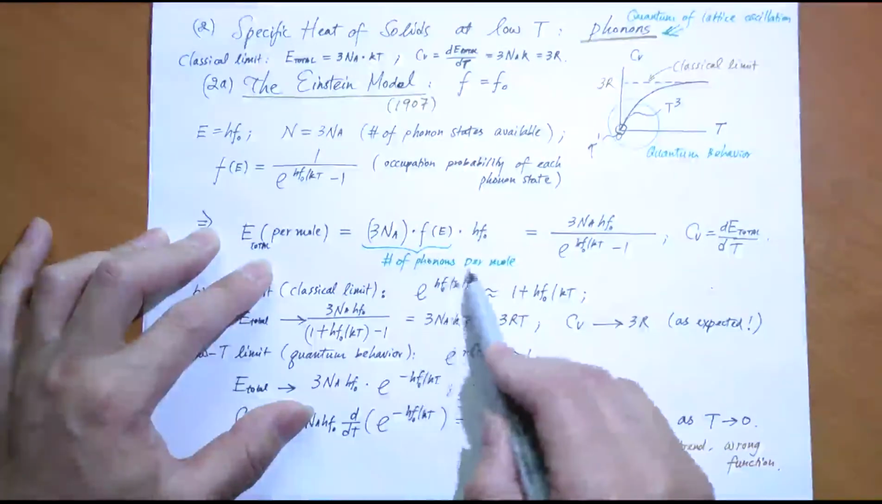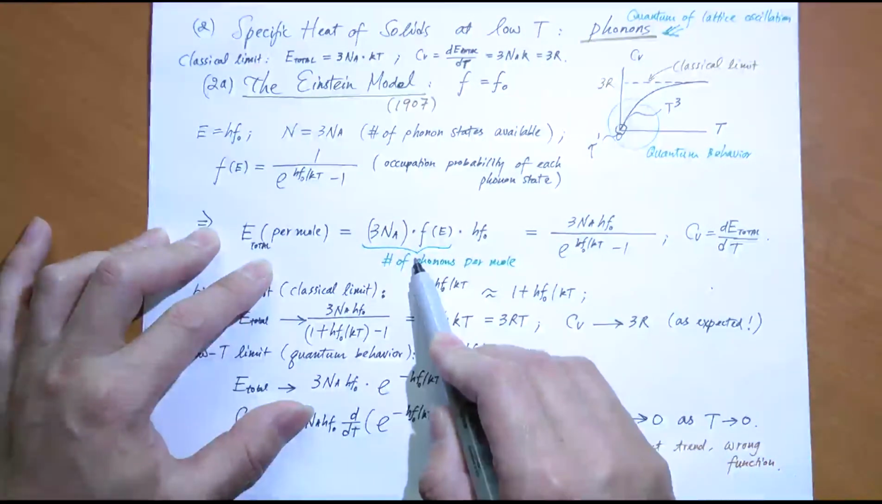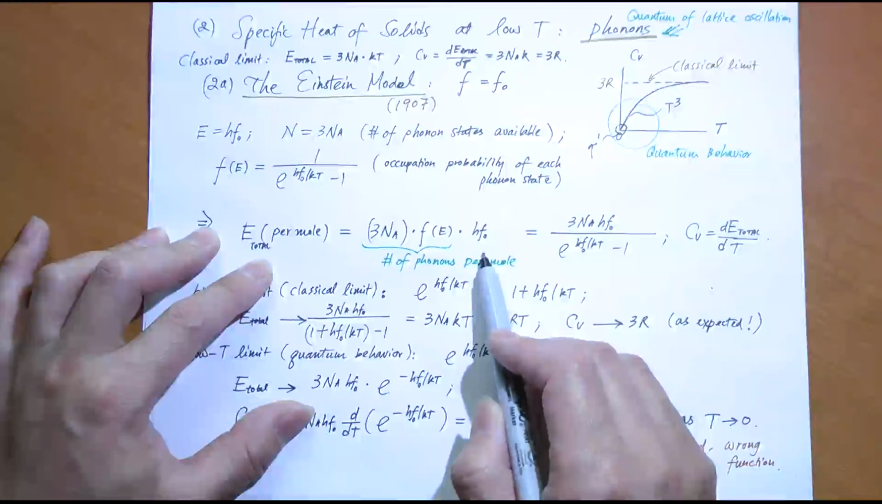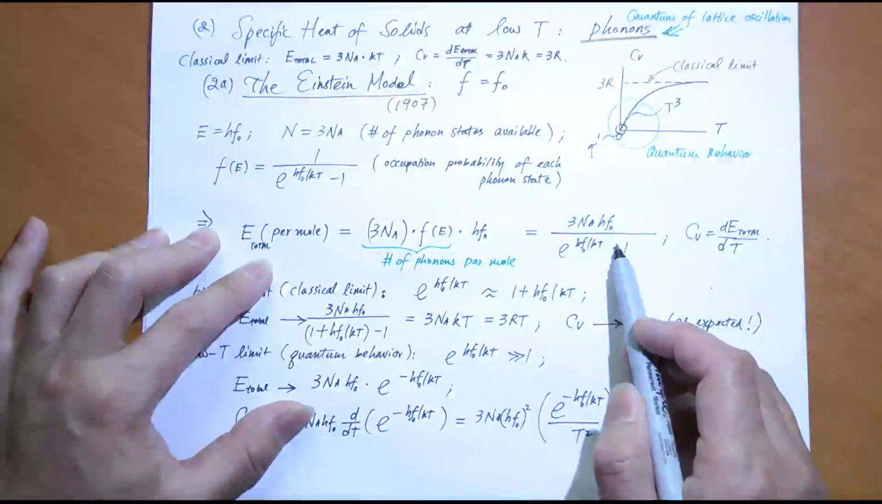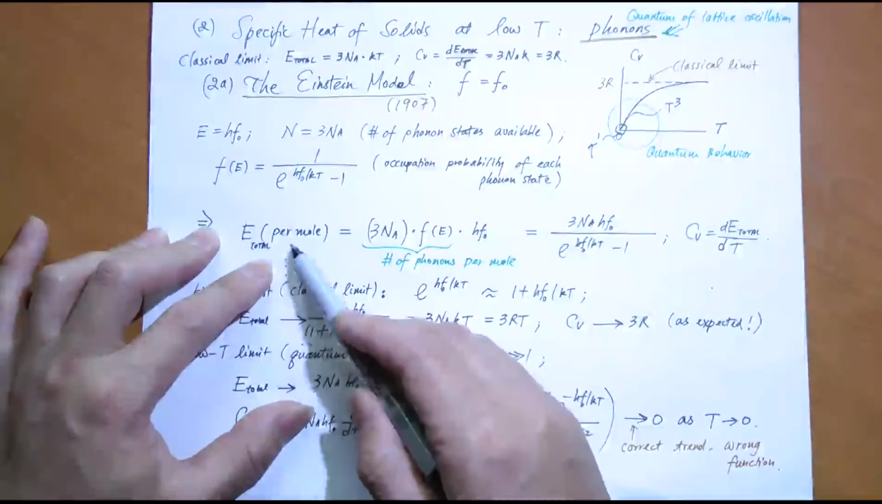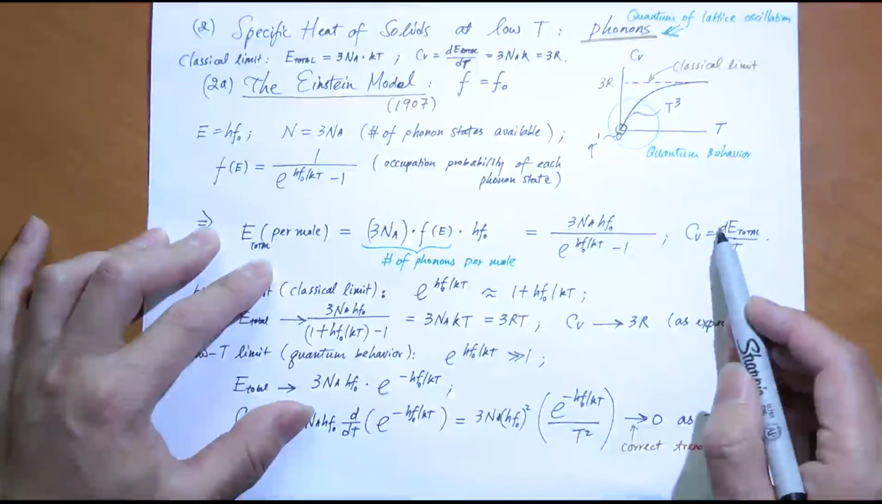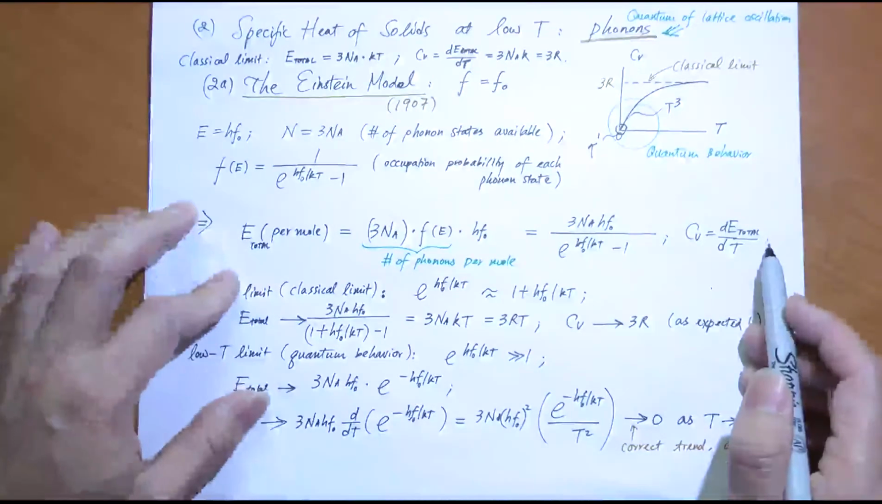So the total number of phonons per mole, that number, multiplied by the energy of each phonon, which is hf0. What is that? That is the total phonon energy within 1 mole of the substance, right? And that's that. So that's the expression for the total phonon energy, or energy of lattice vibration. Cv is just the derivative of this function with respect to temperature.